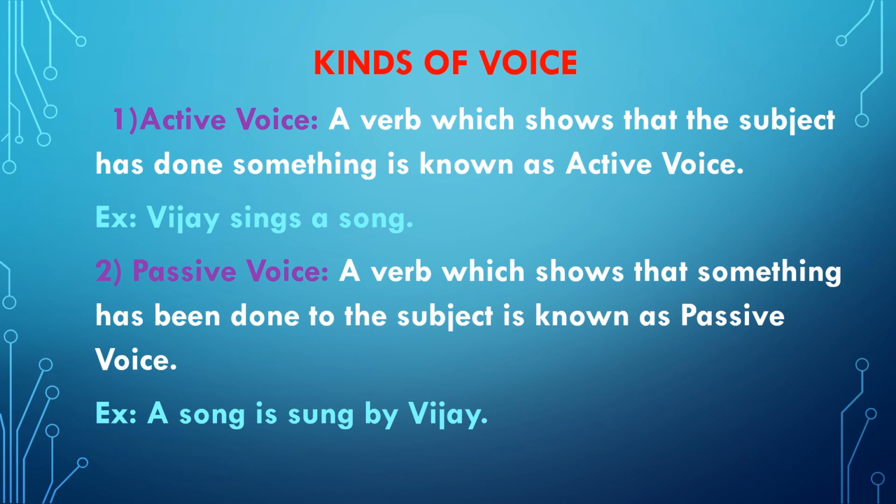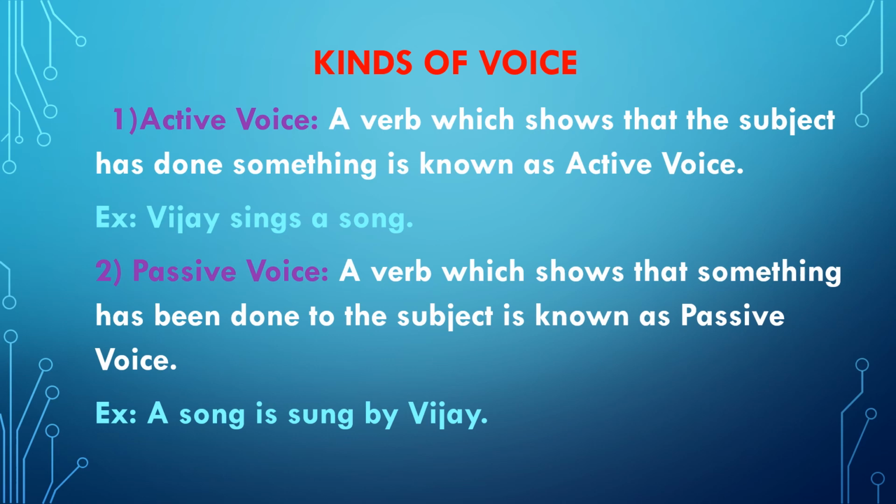Sanjay wrote a letter. This sentence has got three parts. Sanjay is the subject. Wrote is the verb. A letter is the object. So here, the subject is doing something. That is active voice. Let's pass on to the next kind.